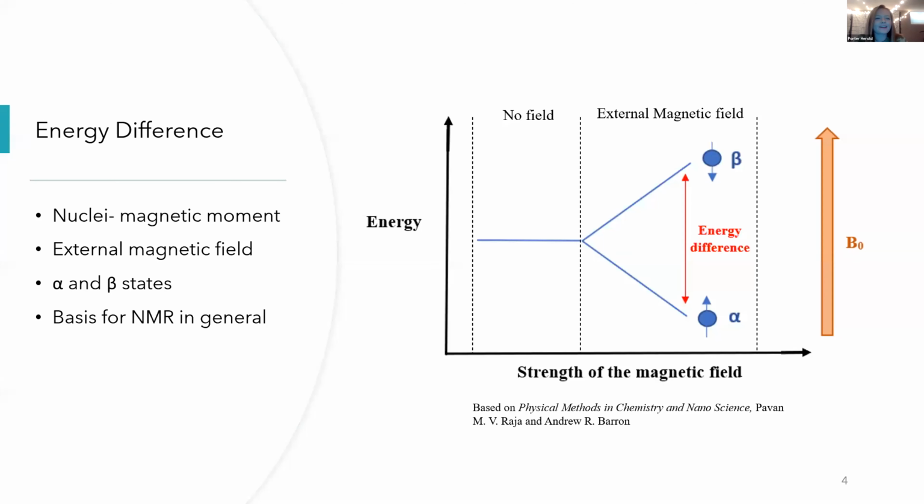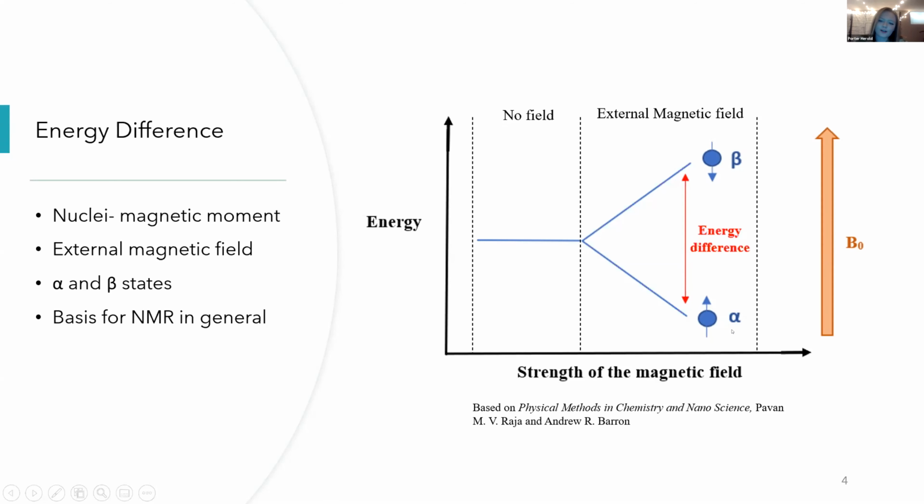Next, just a brief recap about my last presentation. I talked about how nuclei have spin and magnetic moment. If we apply an external magnetic field to nuclei, we will get two energy states. If we don't have nuclei that are spin active, or we don't have a magnetic field, we won't get this difference in energy. We'll only have one energy state. But if we have a substance with nuclei that are spin active, or NMR active, they have magnetic moment vectors, and we have a magnetic field, we get this energy difference.